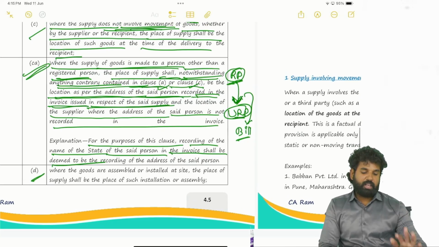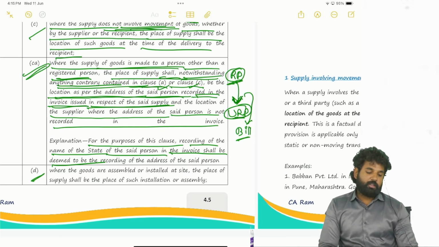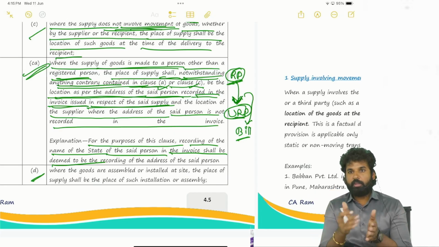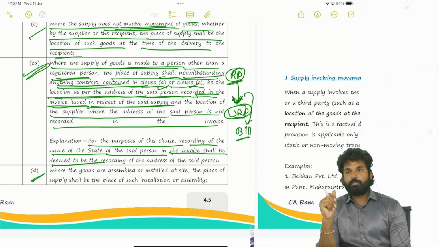Next, where the goods are assembled or installed at site, the place of supply shall be the place of such installation or assembly. Whenever it needs installation, like furniture, we purchase that furniture, but it will be coming in parts, in components. It has to come to our place, and at our place it has to be assembled and installed. Where the furniture is being installed or assembled, that will be the place of supply.